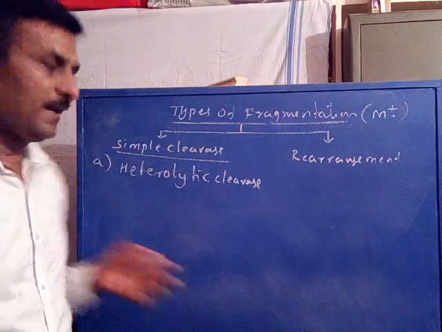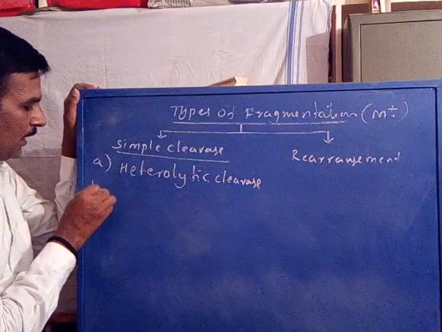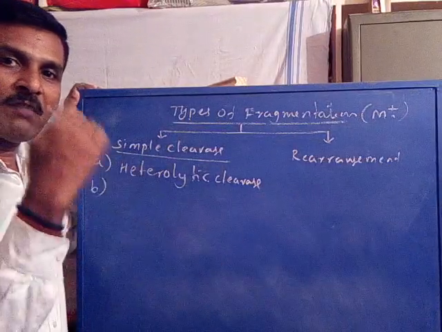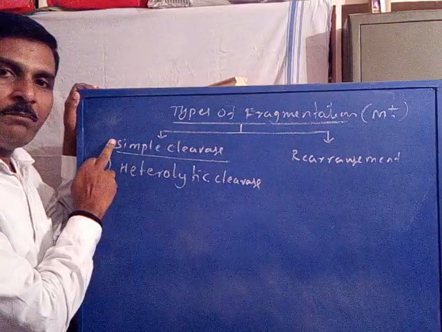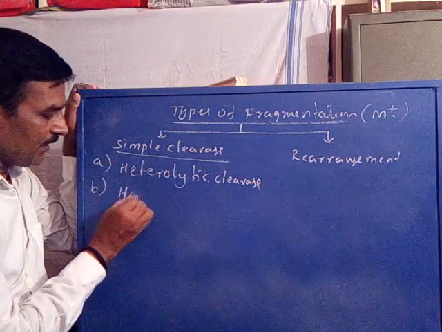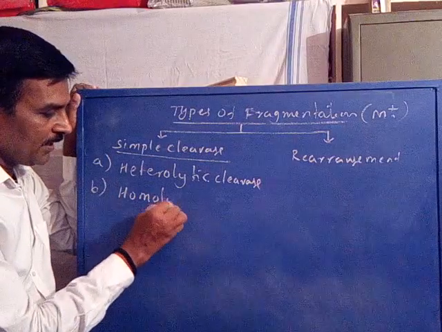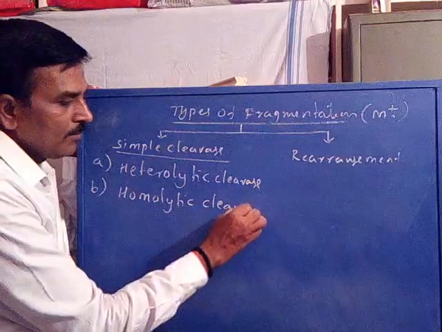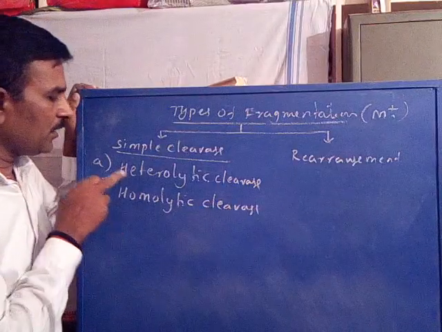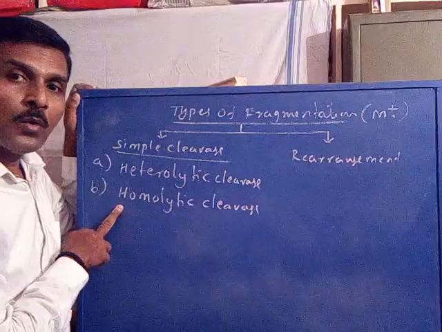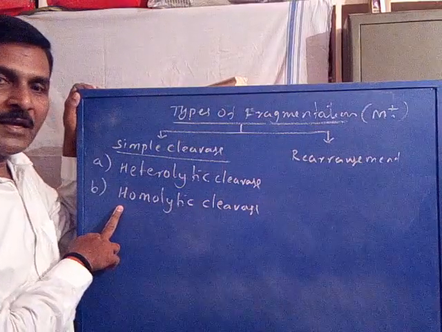I can explain later. Next, a molecular ion may be broken down using a simple cleavage process involving homolytic cleavage. So we know the bond cleavage includes heterolytic cleavage or homolytic cleavage.